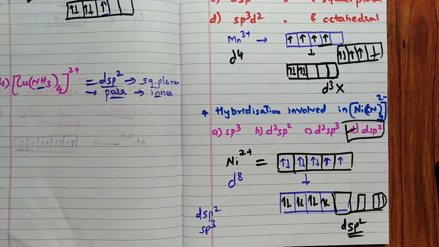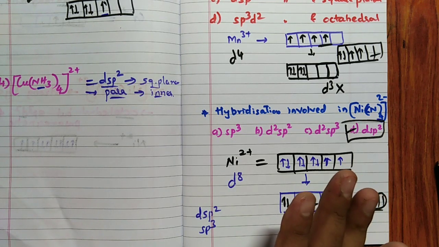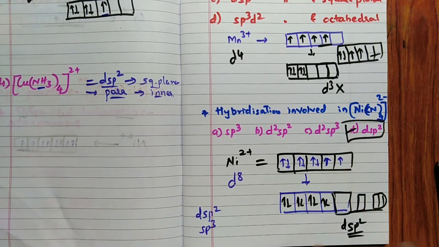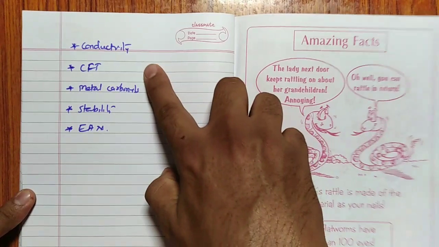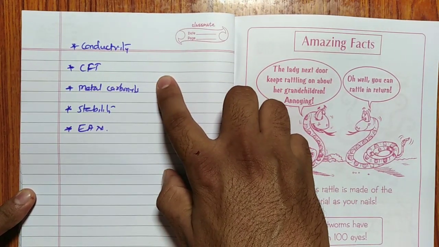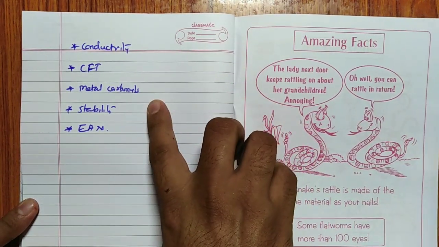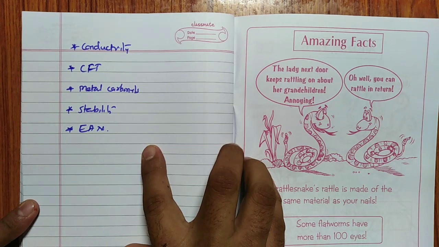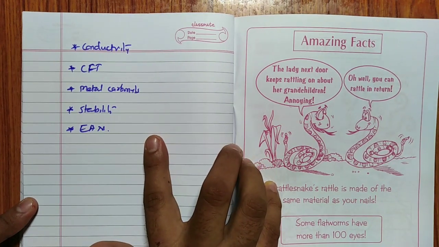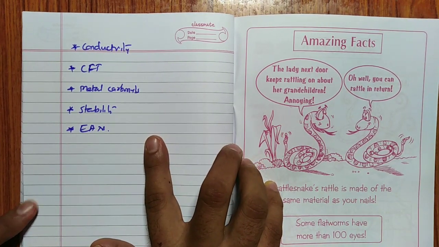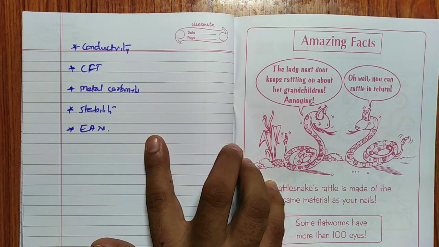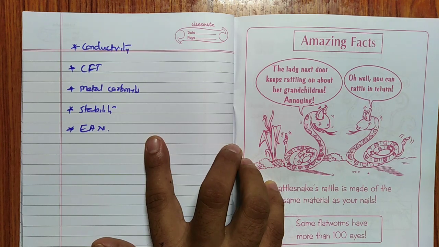So this is coordination compounds part 1, lecture number 1. In lecture number 2, I am going to discuss mainly conductivity, CFT which is very important, metal carbonyls and how the bond forms, stability of the complex, and the EAN rule, which is very important. If possible, I will add Jahn-Teller distortion also. After that, I will discuss KCET questions from 2014 to 2018, five years of papers, in the next video.